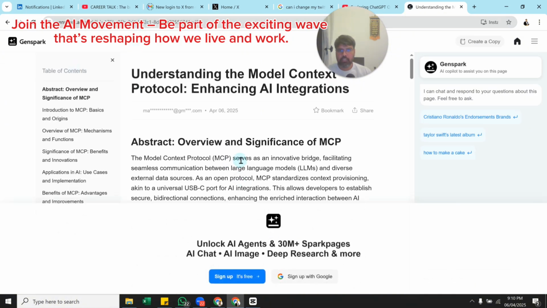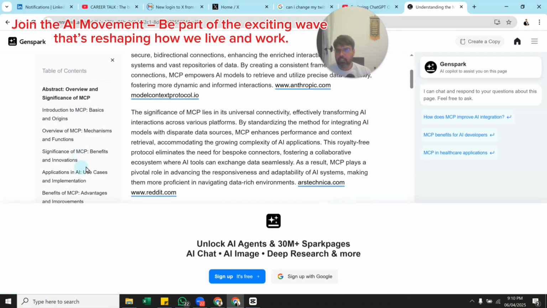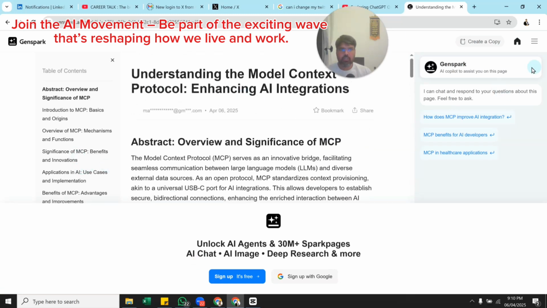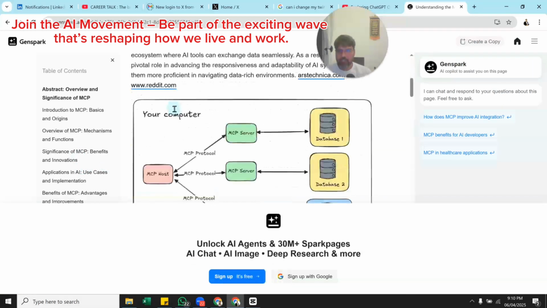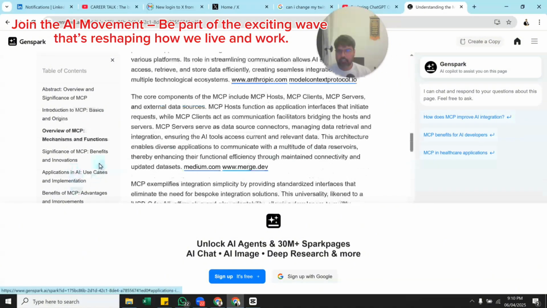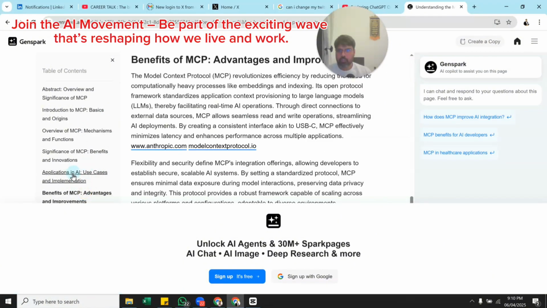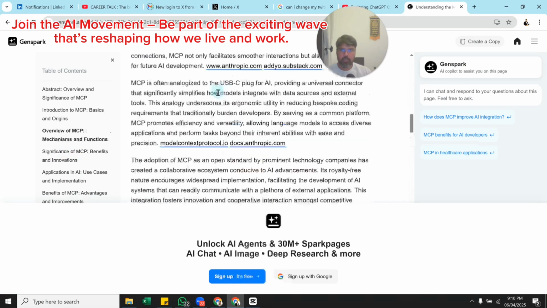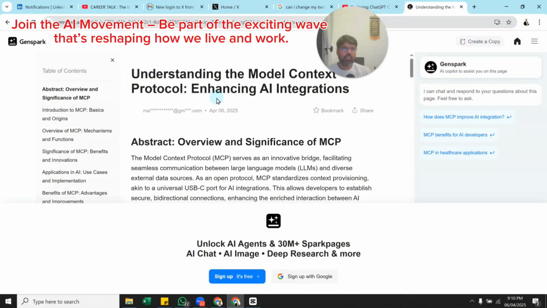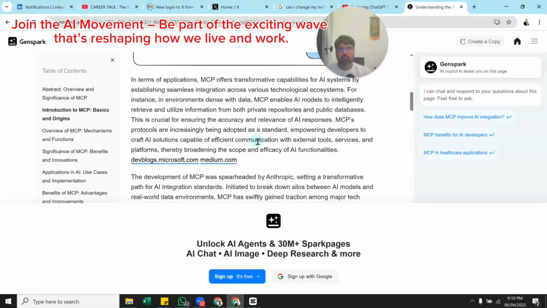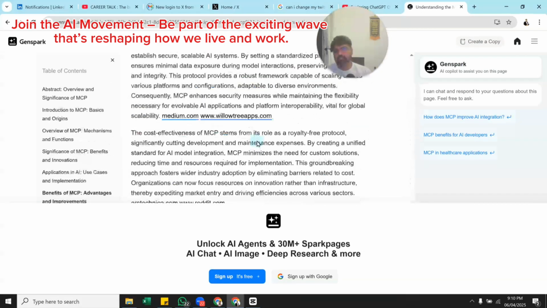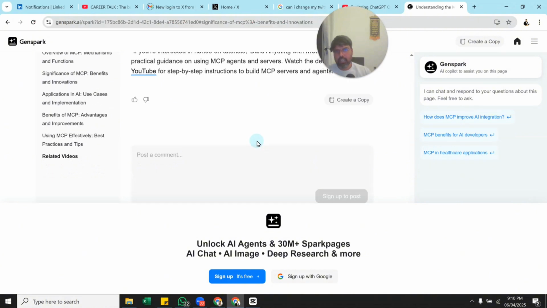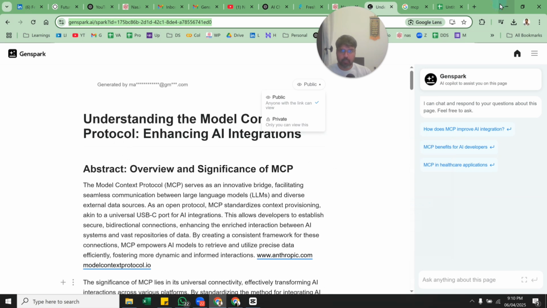By the way, it is giving you the table of contents also, which I asked for. So now I have created this page, if you can see, and the menu is also created here. This is nice. For using this you need to sign up and log in. I think this is virality, right? You create something, you share it with other people, and to open this page they actually need to log in. So this is one way of increasing the number of visits, and then you can also post something here. This is interesting. So this is about GenSpark pages.